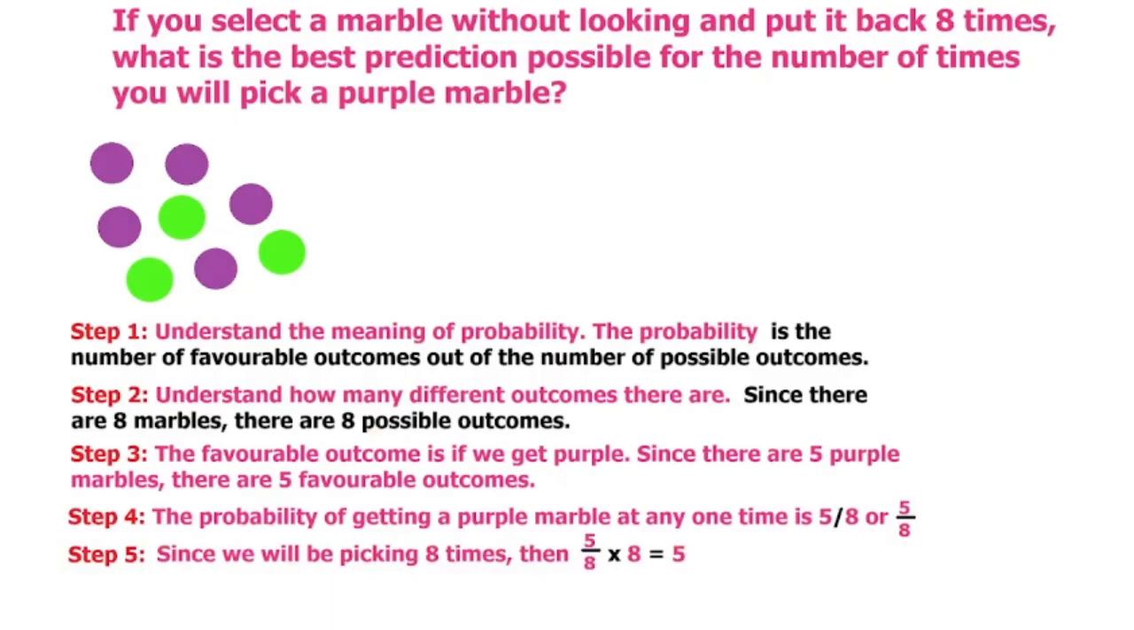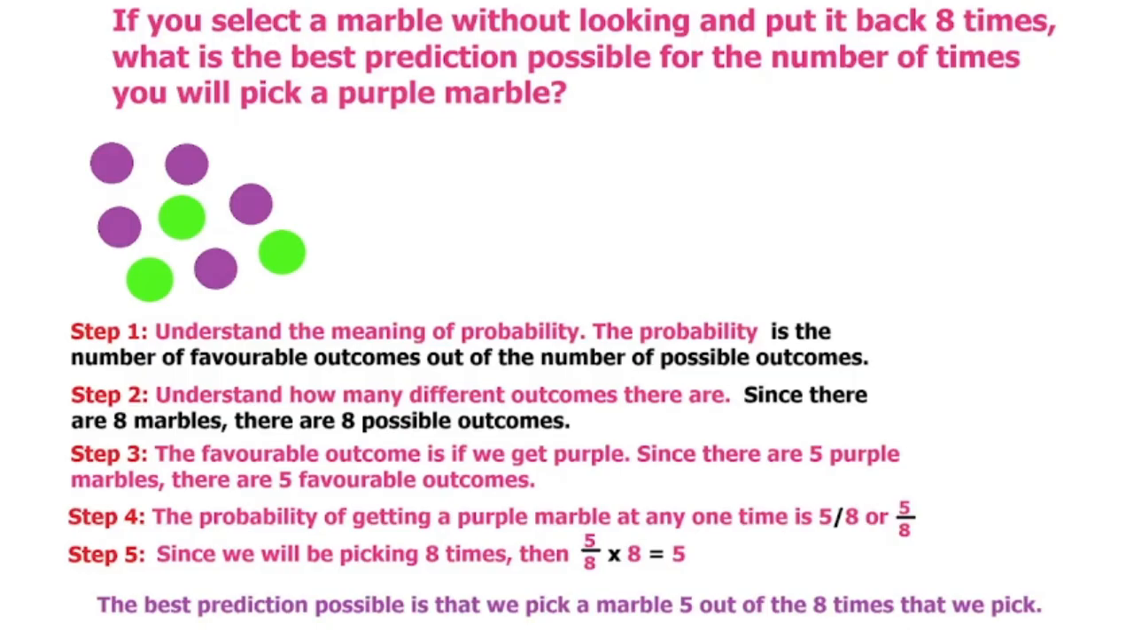Now, since we will be picking 8 times, then we just multiply this by 8. Because this is our most favorable outcome, we will pick it 5 out of 8 times. And then we're choosing 8 times, right? So then 5/8 times 8 equals 5. So the final answer is the best prediction possible is that we pick a purple marble 5 out of the 8 times that we pick.